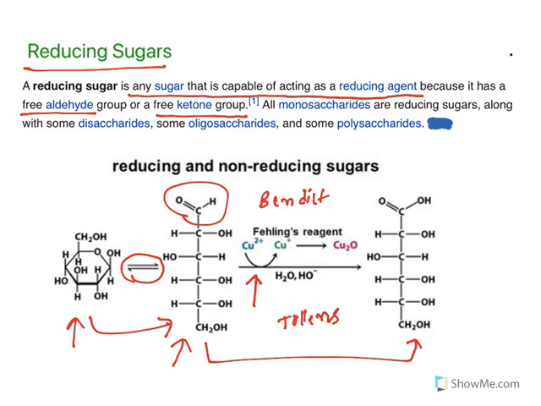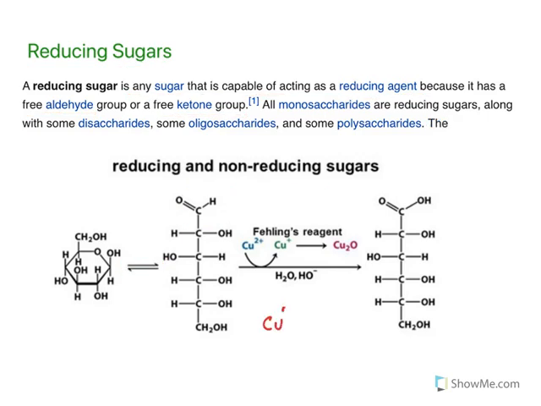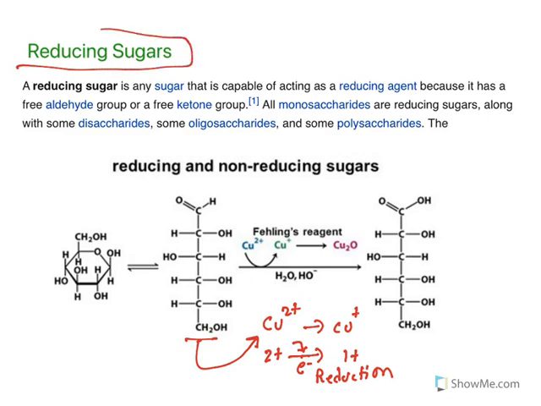Look at this, what is happening? Cu2+ is converting into Cu+. Understand this one. 2+ means it has lost 2 electrons, two electrons deficient, and it is converting to one electron deficient. That means it is gaining 1 electron. Acquiring an electron is nothing but reduction. And why has this reduction occurred? Because of the sugar. This glucose here is reducing copper, hence this sugar is known as a reducing sugar.